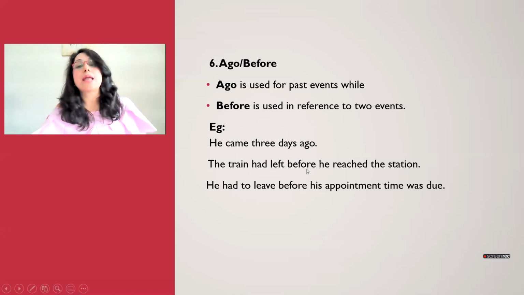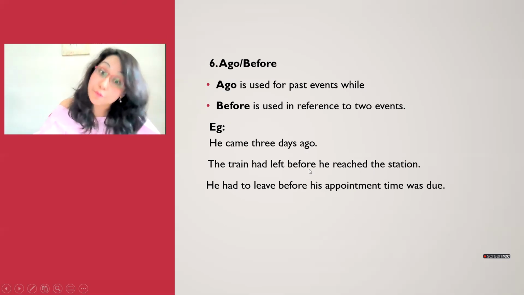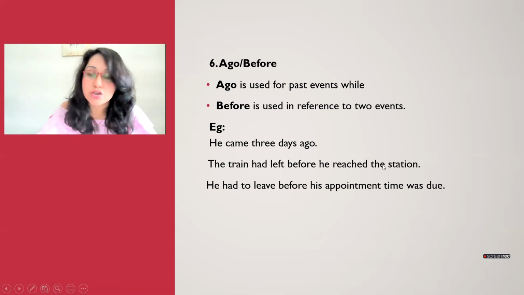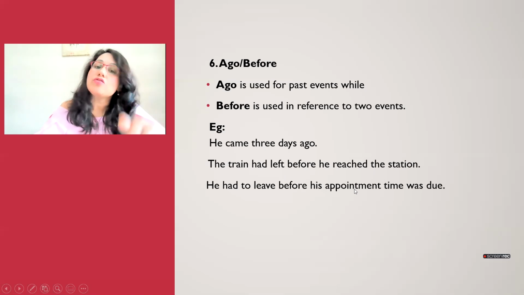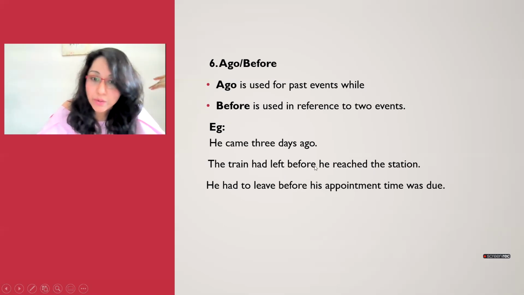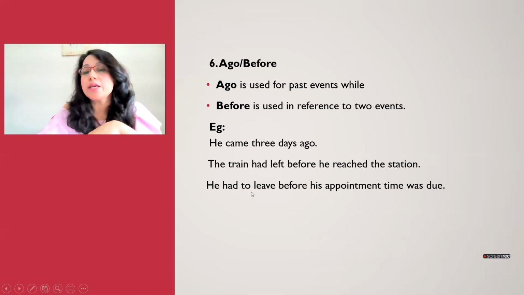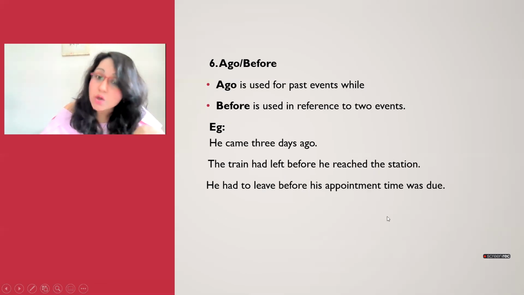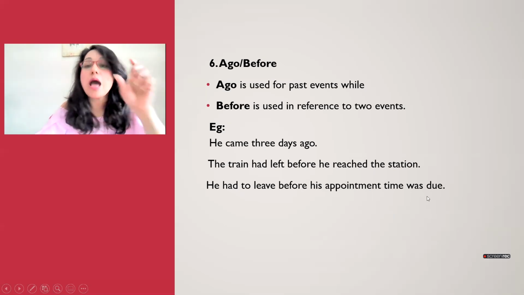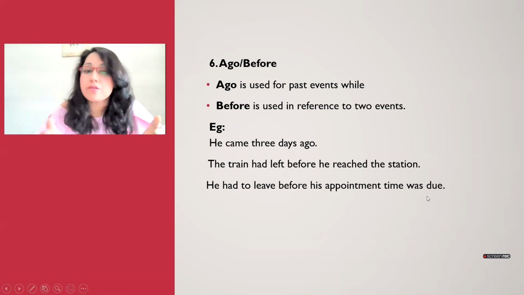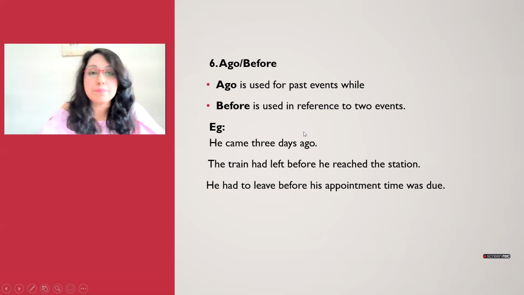Okay, so the train had left when? Before he reached the station. So when he reached the station, the train had already left. Okay, so that's what it means. Similarly here, he had to leave before his appointment time was due. So again, he had to leave when? Before his time was due. So you have a reference to 2 events when you're using before.